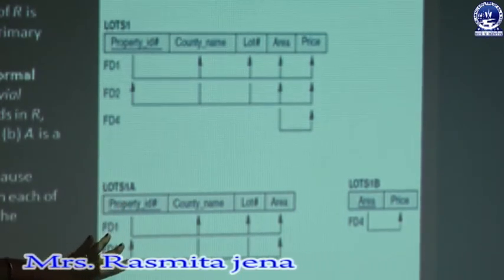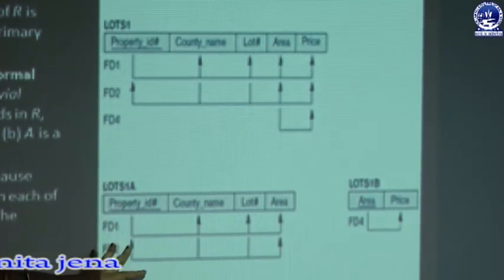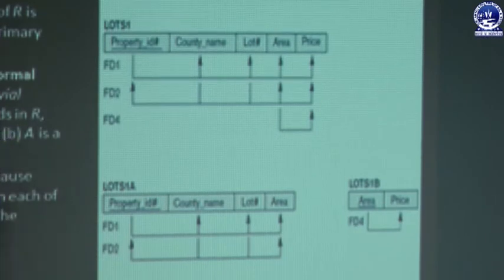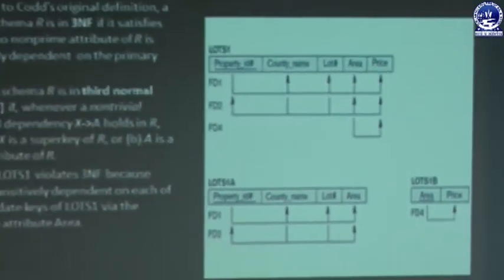So this relation schema is in third NF. Then we have to discuss BCNF, which is stronger than third NF, and how it is stronger. We will discuss BCNF, that is Boyce-Codd Normal Form. This normal form was introduced by two scientists, Boyce and Codd, and BCNF says what?